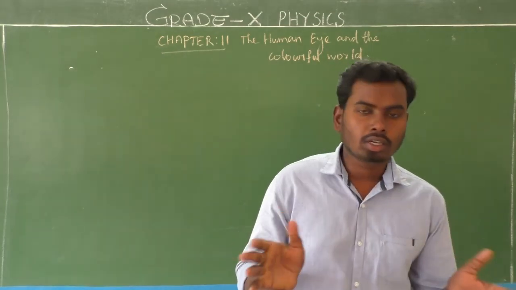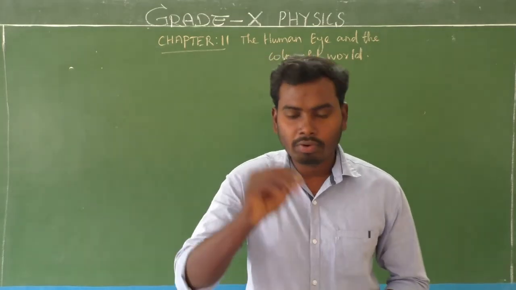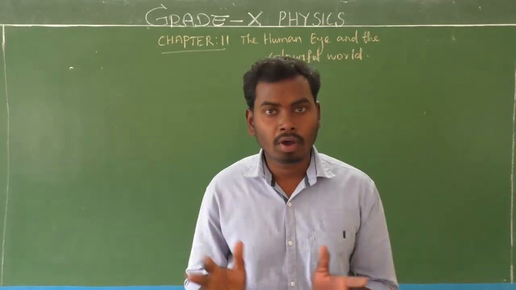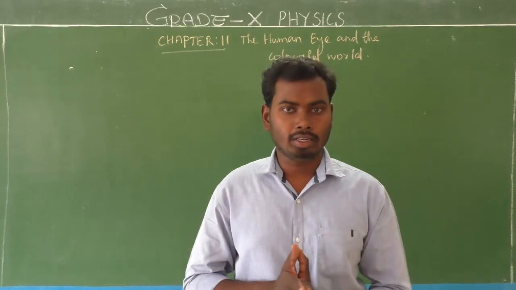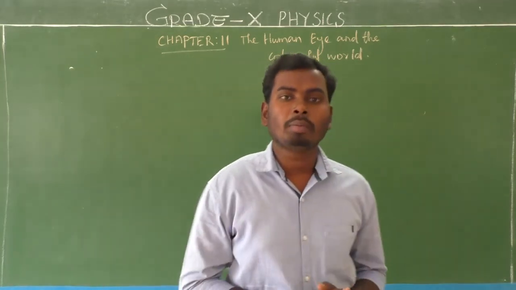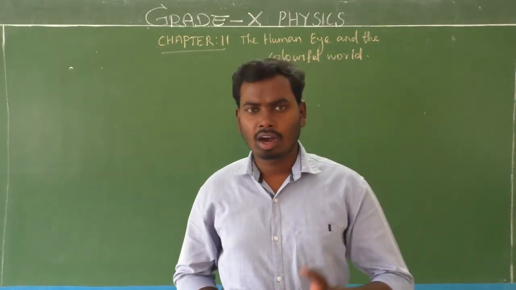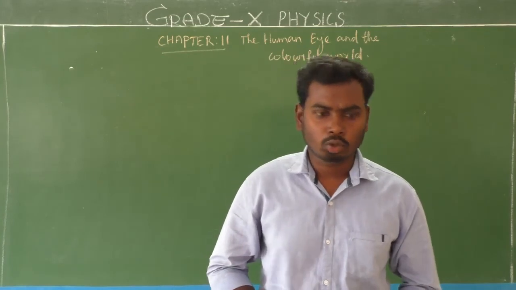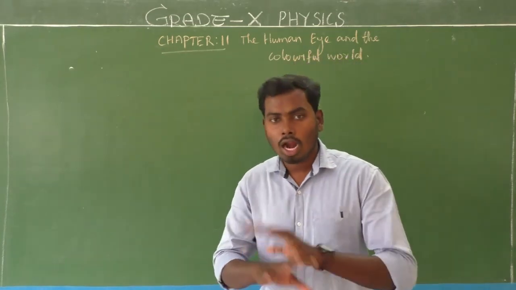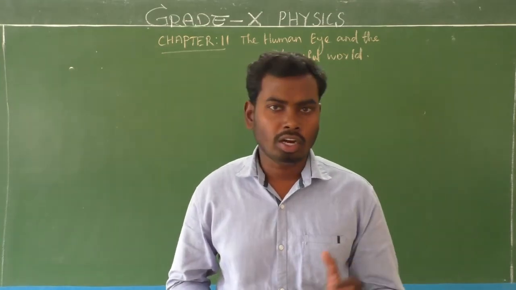The earth's atmosphere has different air layers, made up of different types of gas particles. So when the sunlight enters the atmosphere, there will be refraction, which means bending of light. That is called atmospheric refraction. So the refraction that happens due to the earth's atmosphere is called atmospheric refraction. Already we know that.